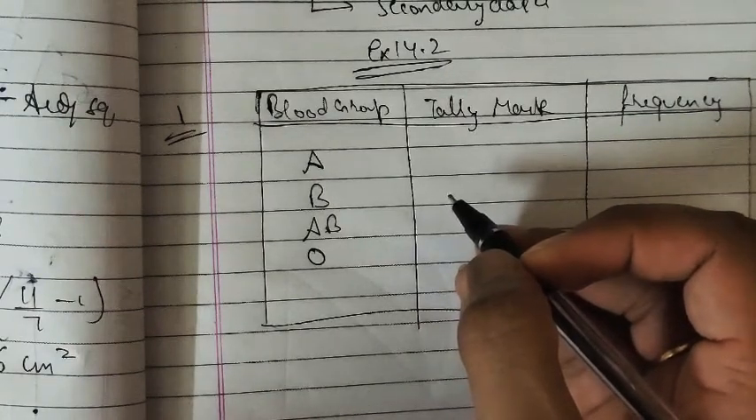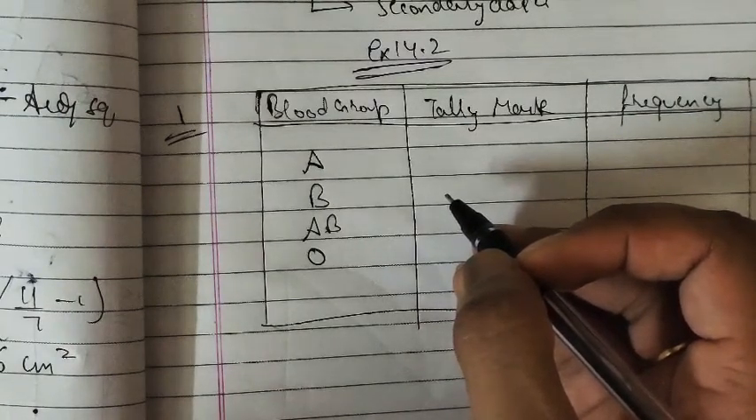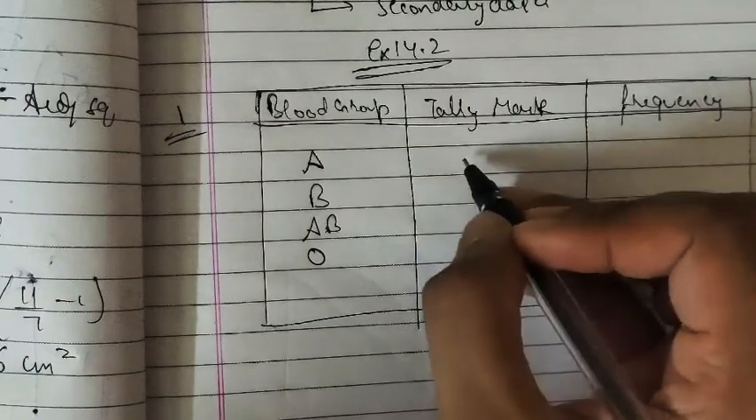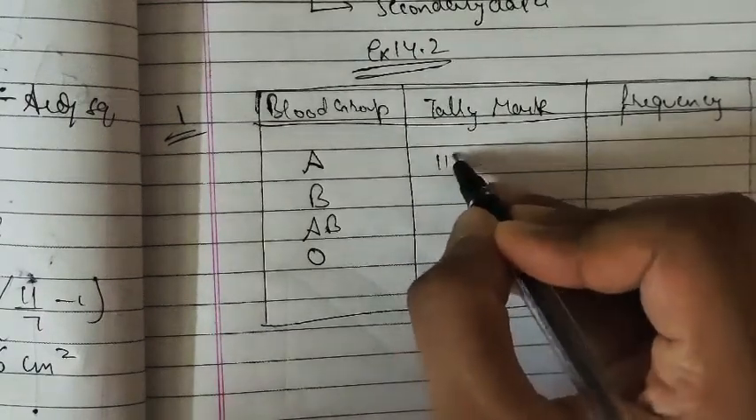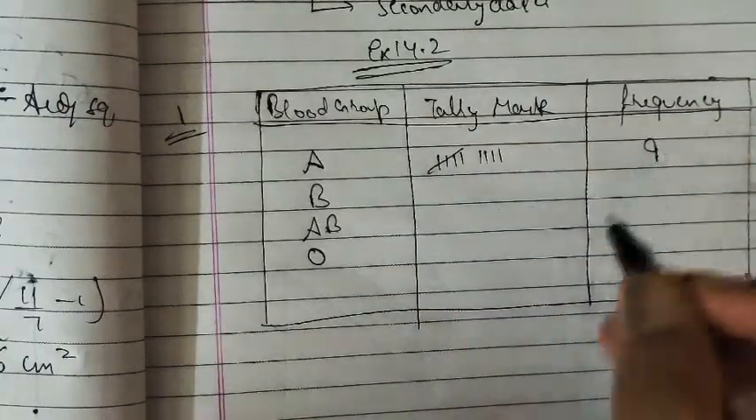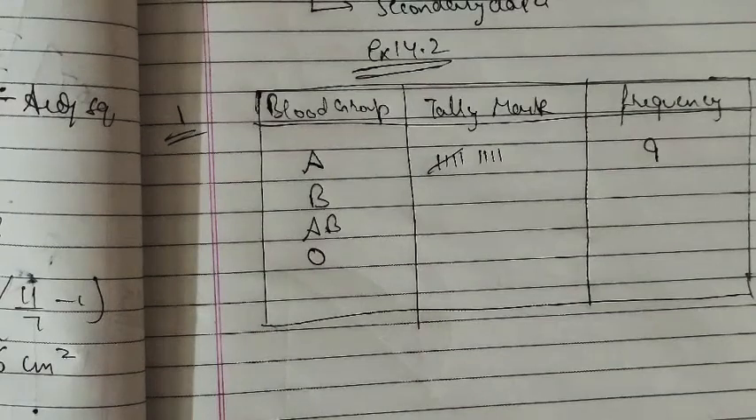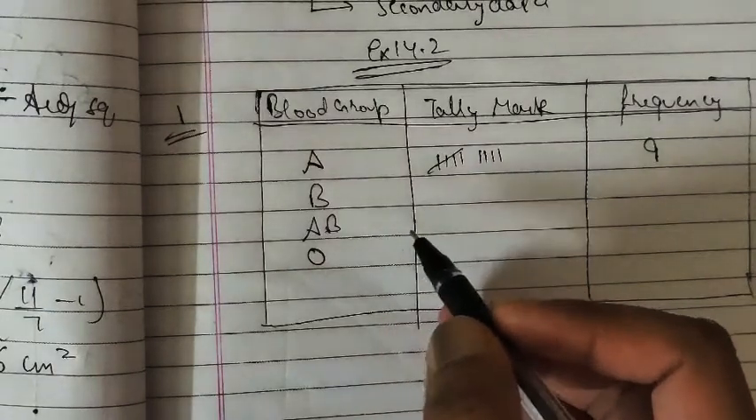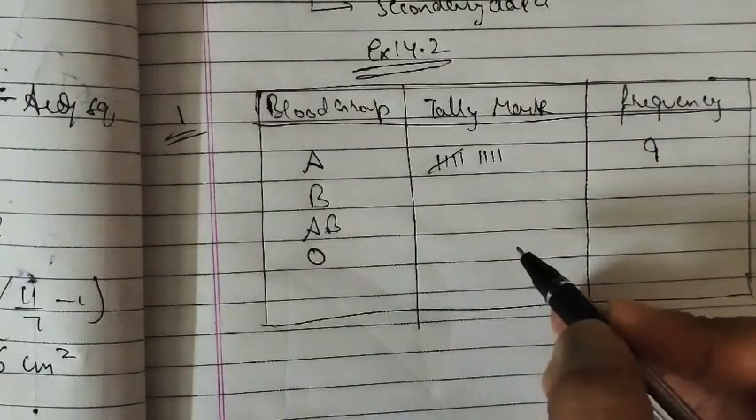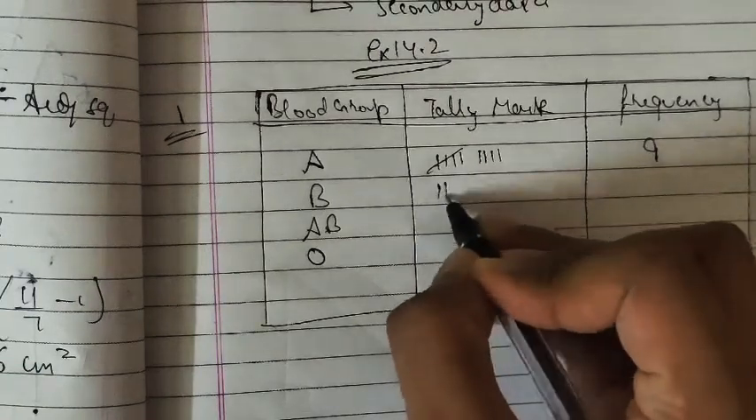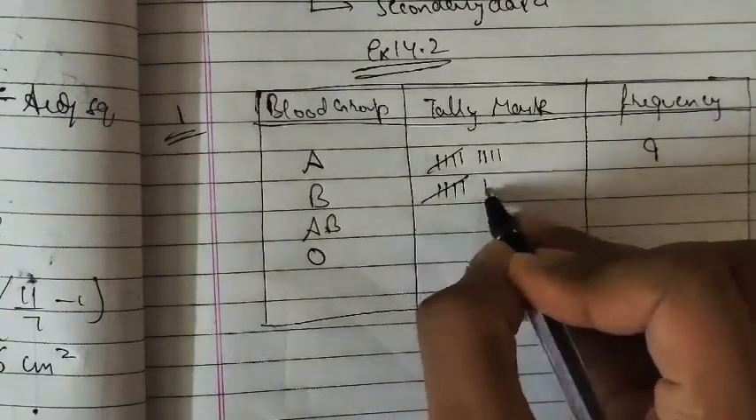1, 2, 3, 4, 5, 6, 7, 8, 9. So 9 A are there. So write down 9. Is that clear? Directly, just simply you have to count. Next is B. How many B's are there? 1, 2, 3, 4, 5, 6. 6 B's are there.